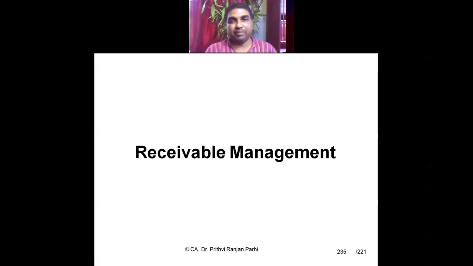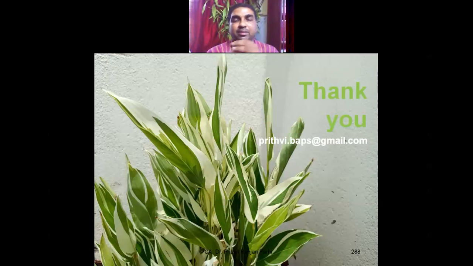Now the receivable management part, I plan to cover in our next class. We'll cover it in receivable management. With that, I think we'll be able to close this chapter, working capital management. Maybe tomorrow we'll be covering that. Then we'll be moving up once that is finished. Next week onwards, once this is over, the security analysis part will be starting. So we need one more day to complete this. So tomorrow we'll be planning.